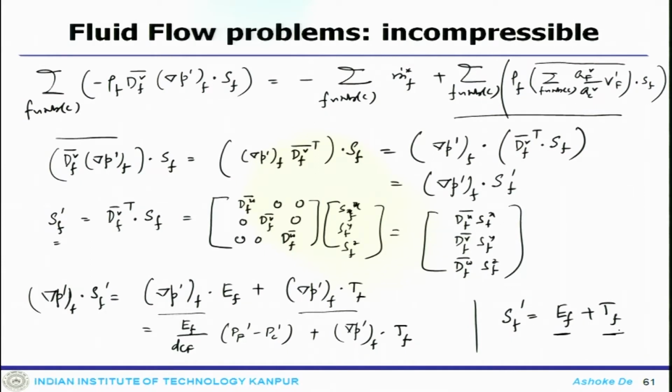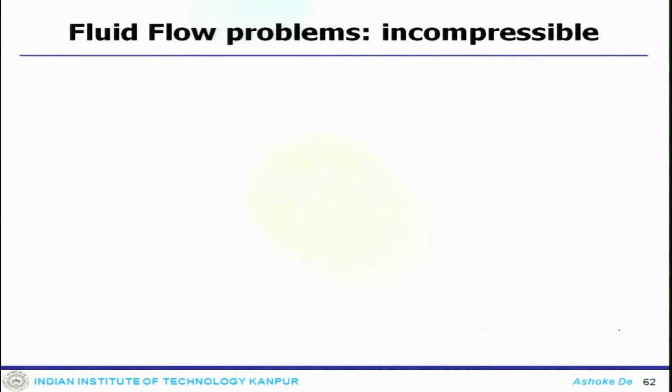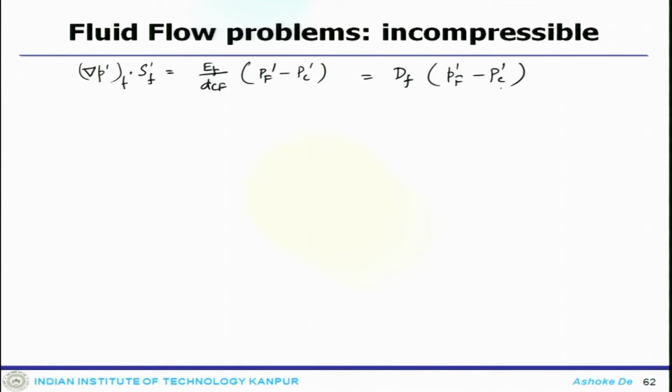Now, if you drop the non-orthogonal contribution and linearize the term of the pressure correction equation, then this will become del P prime F dot S prime F equals Ef by dCf times Pf prime minus Pc prime.